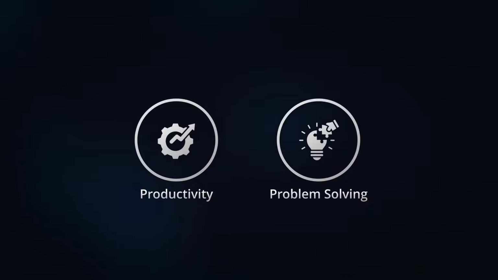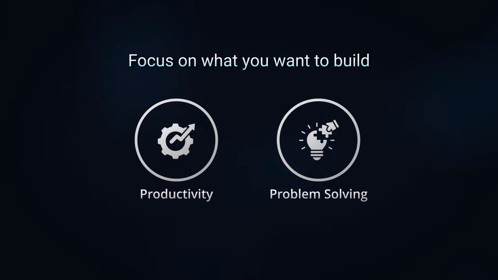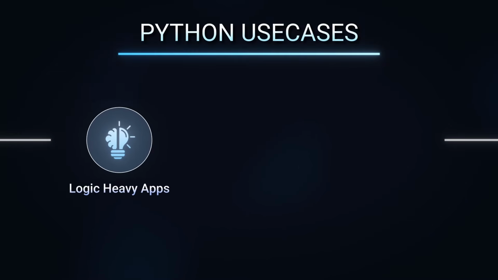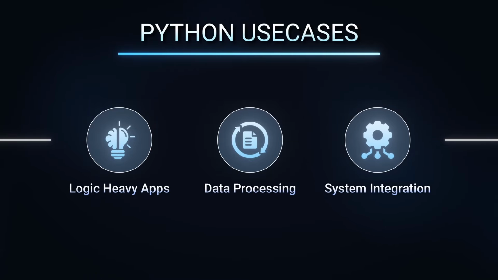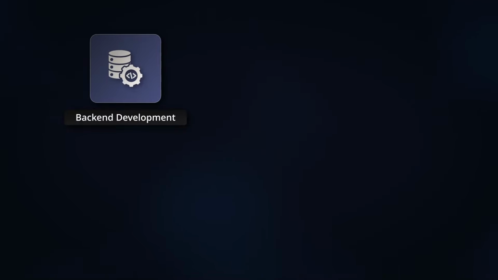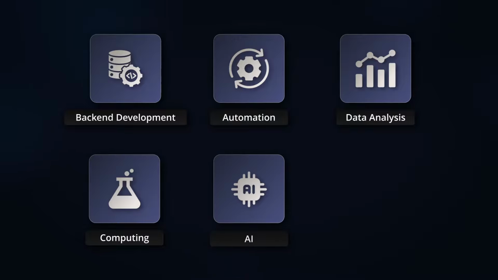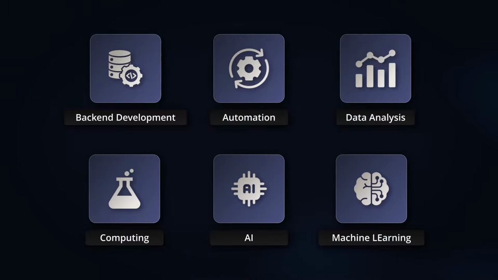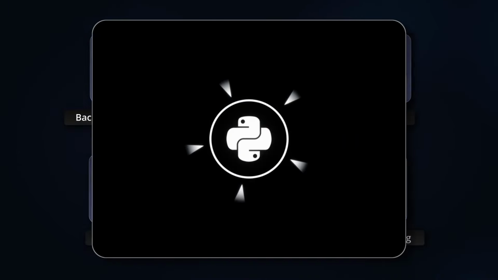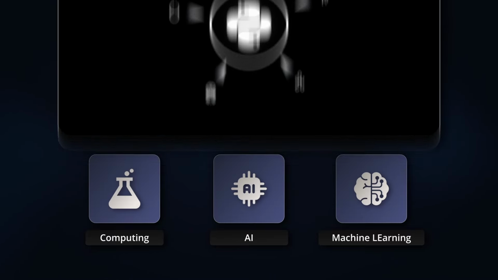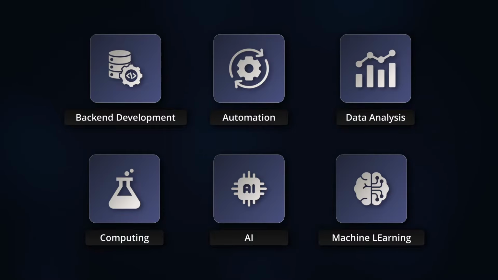It is designed to let developers focus on what they want to build instead of how the hardware executes each instruction. Because of this, Python is not used for low-level system programming, but for logic-heavy applications, data processing, and system integration. In practice, Python is used across many domains. It is widely used for back-end web development, automation and scripting, data analysis, scientific computing, and especially artificial intelligence and machine learning. In the AI ecosystem, Python has become the standard, with most major frameworks and research tools built around it.